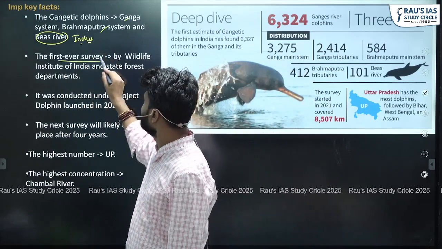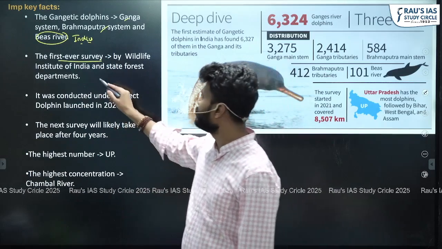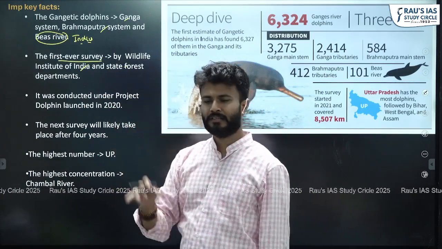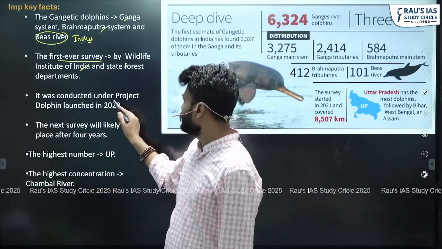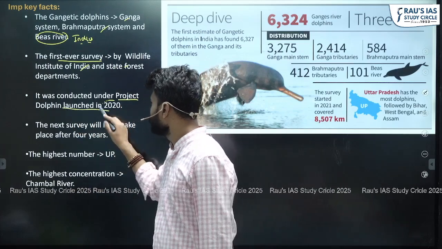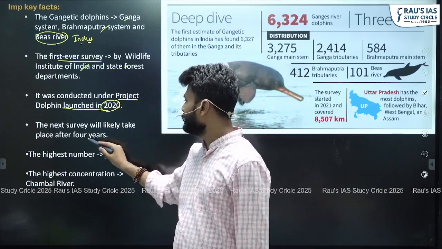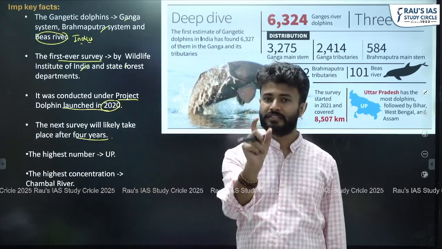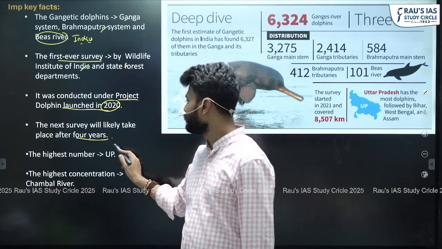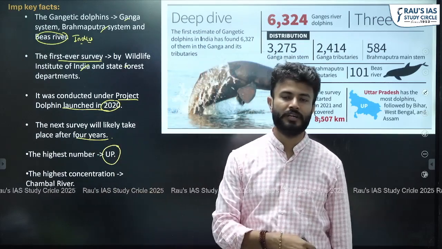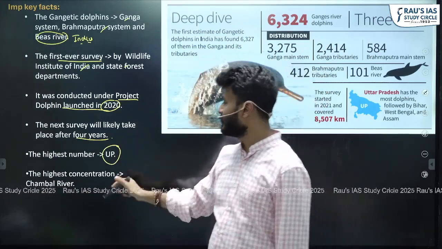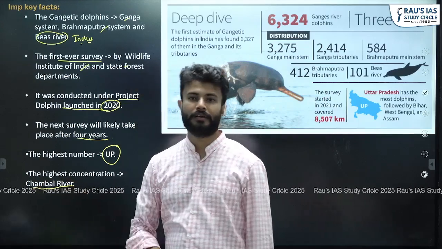The first ever survey has been conducted by the Wildlife Institute of India and state forest departments. It was conducted under Project Dolphin, launched in 2020. The next survey will likely take place after 4 years. The highest number of Gangetic dolphins are found in the state of Uttar Pradesh. The highest concentration is found in the Chambal River.